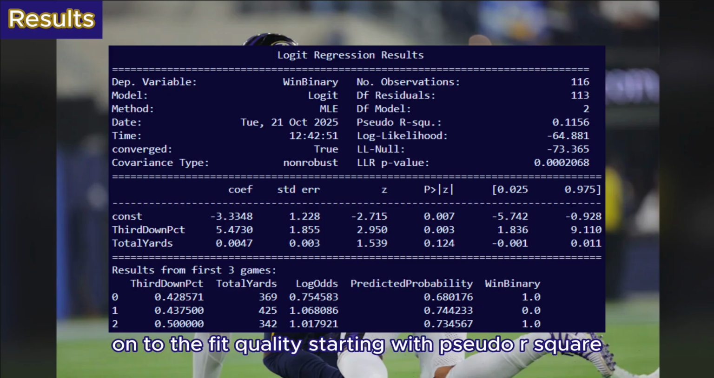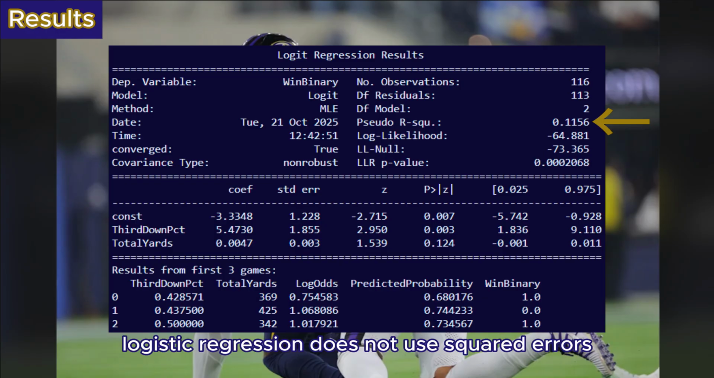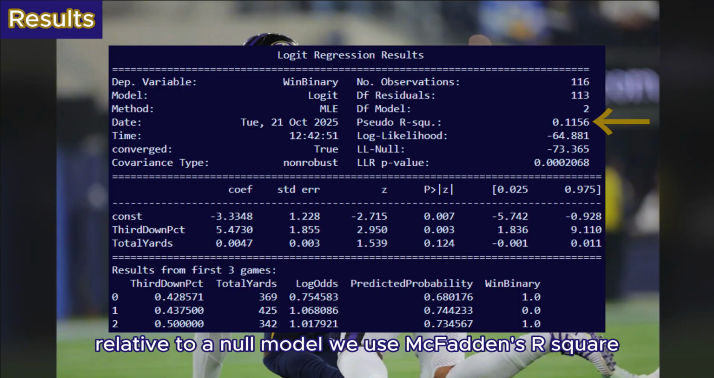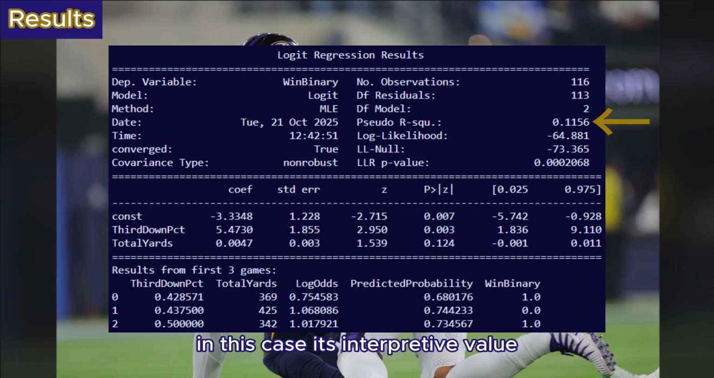On to the fit quality, starting with pseudo R-square. Logistic regression does not use squared errors like linear regression does, so we use a pseudo R-square to illustrate how well the model performs relative to a null model. We use McFadden's R-square in this case.